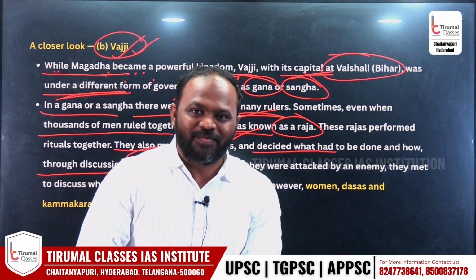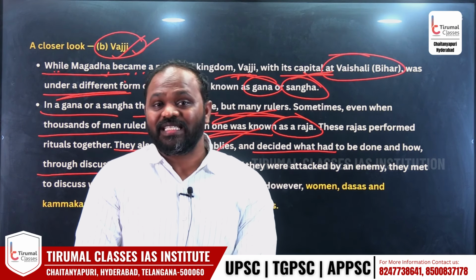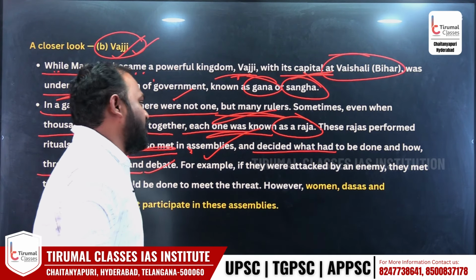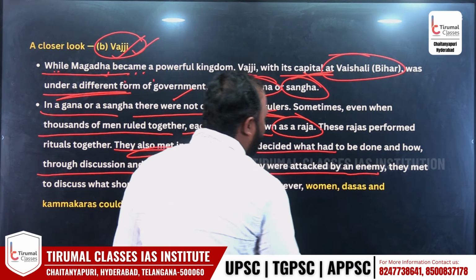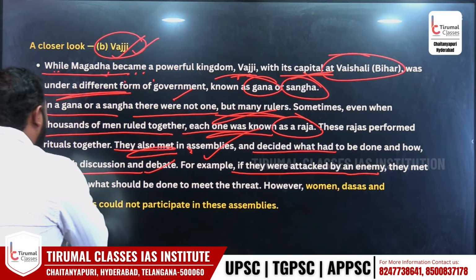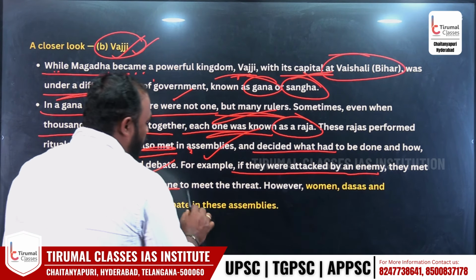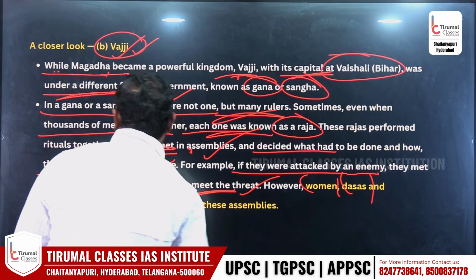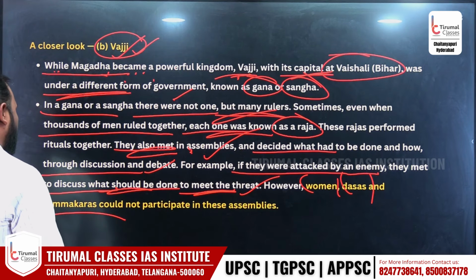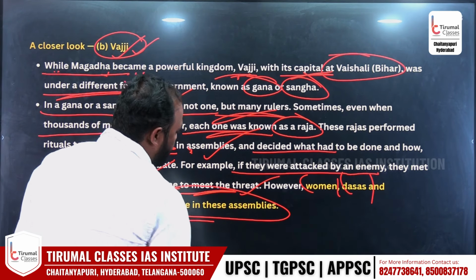Like today we have an assembly, right? The same way they have assemblies to take any decision collectively. For example, if they were attacked by an enemy, they met to discuss what should be done to meet their threat. However, women and dasas and there is another group called kamkaras could not participate in this assembly.